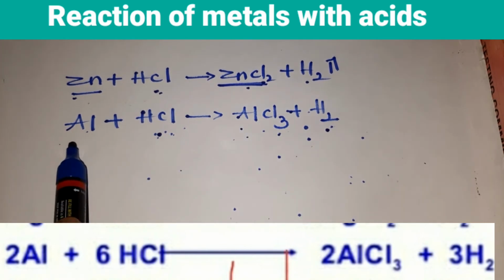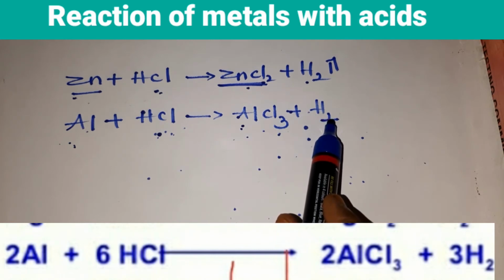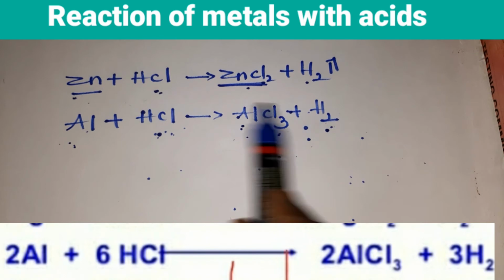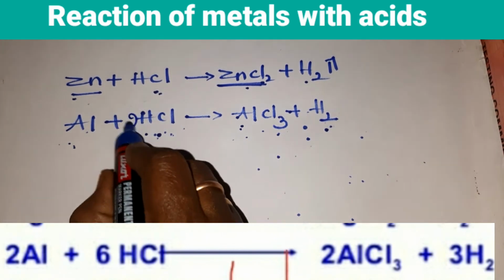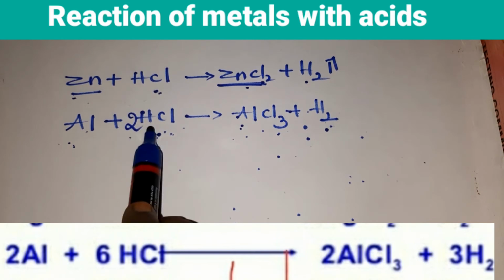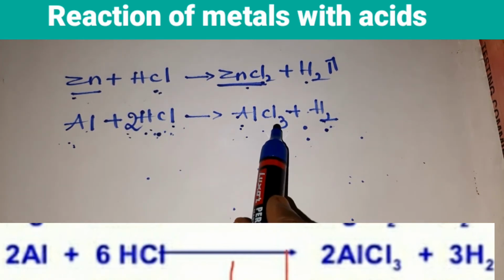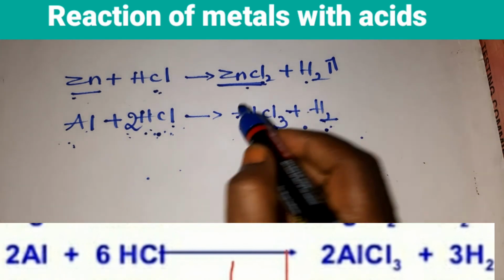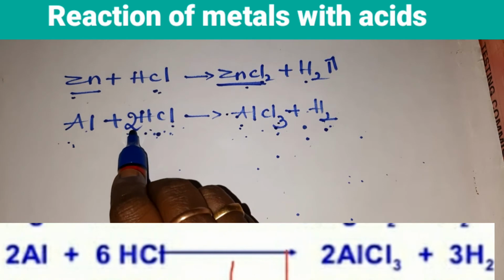Here you have aluminium 1, here also you have 1. Hydrogen you have 2, but here you have 1. So to make it 2, add 2 here, children. So here 2H and H2. Your chlorine is 2, but you have 3 here.